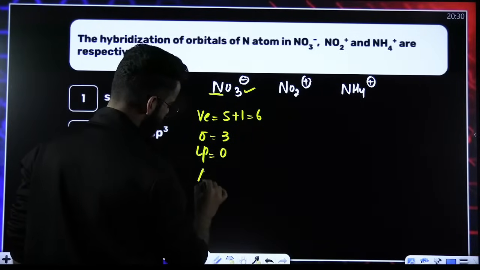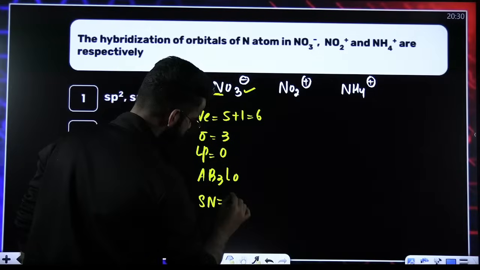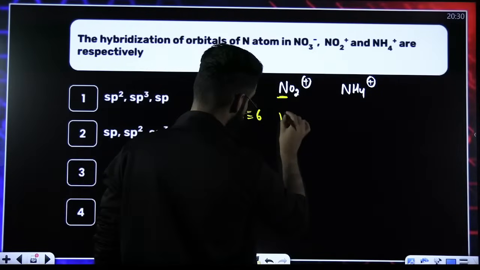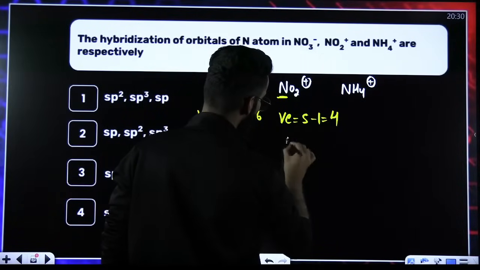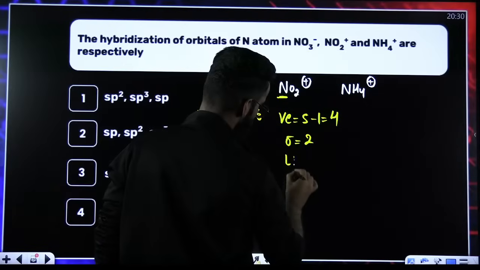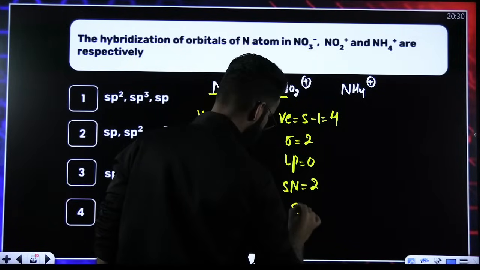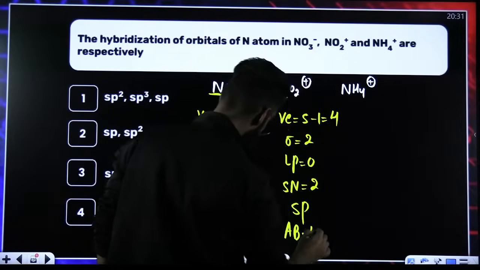0 lone pairs. Type of the molecule is AB3L0. Steric number is sigma plus lone pair, 3. Hybridization will be sp2. Talk about this one. Valence electrons, 5 minus 1, that comes out to be 4. Sigma bonds will be 2. Lone pair on nitrogen will be 0. Steric number will be 2 plus 0, 2. Hybridization, sp. Type of the molecule, AB2L0.